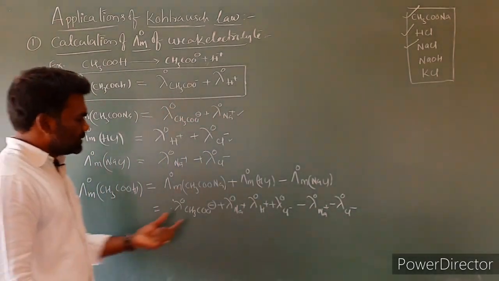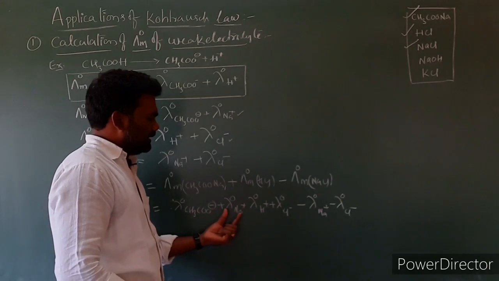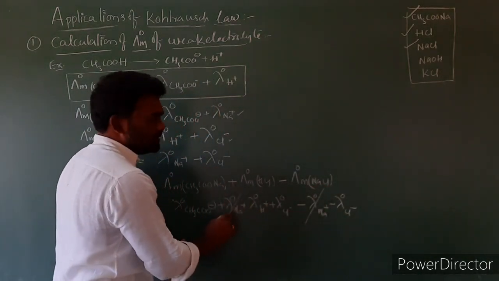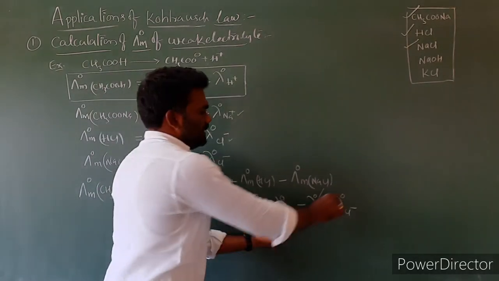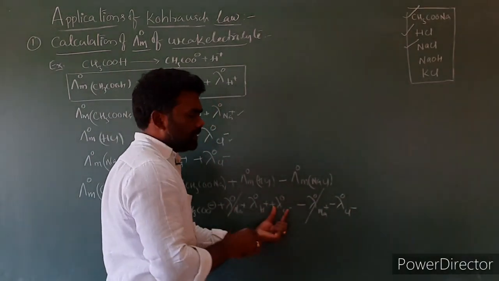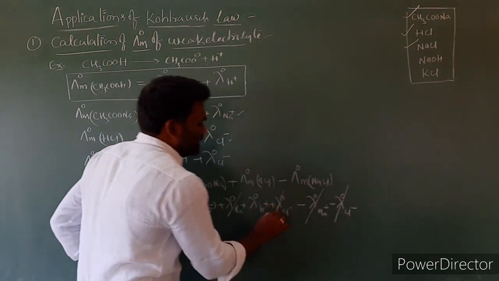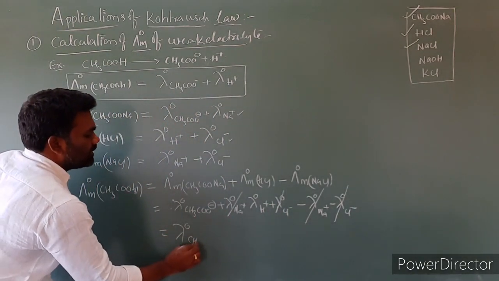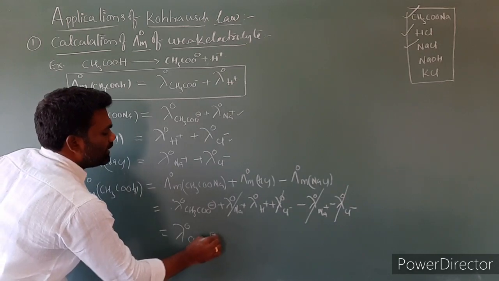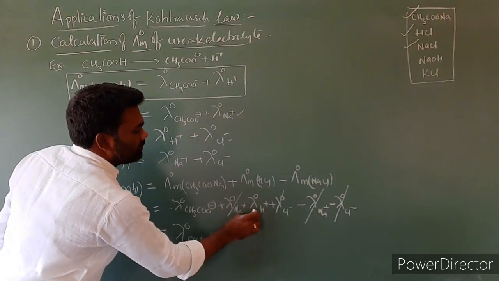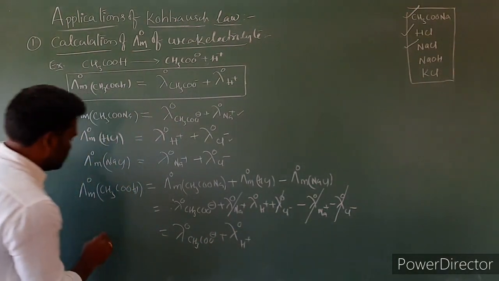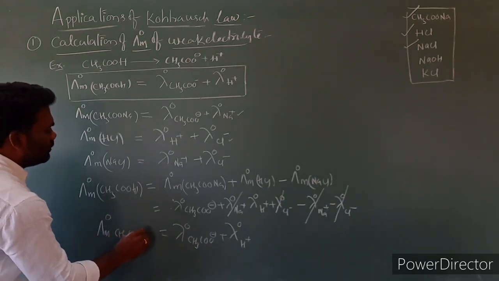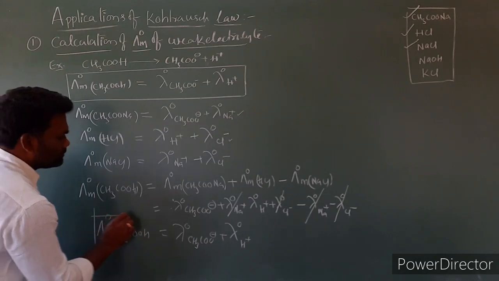Look at this: the lambda naught Na plus terms cancel, and lambda naught Cl minus minus lambda naught Cl minus cancel. Then what we have here is lambda naught CH3COO minus plus lambda naught H plus. So this is lambda m naught CH3COOH.